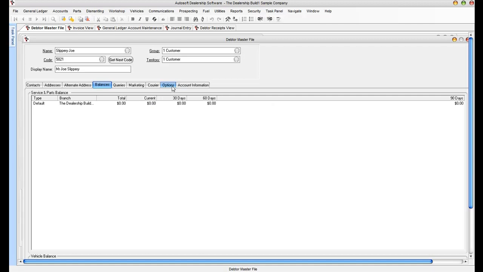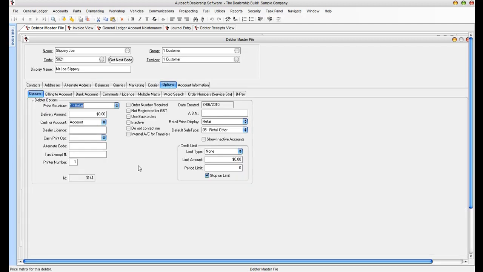What's more important though is we go to the options and we review Slippery Joe's trade terms, and we move him from being on an account onto cash terms to make sure he can't get anything else on trade credit again.